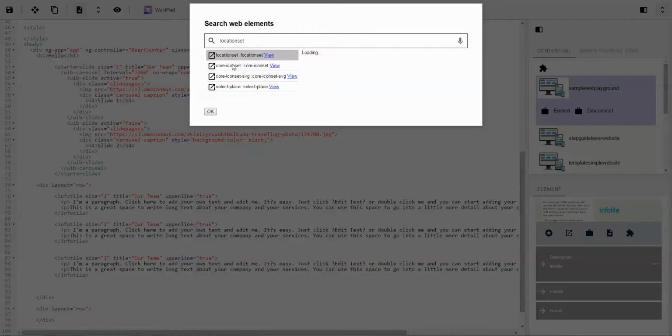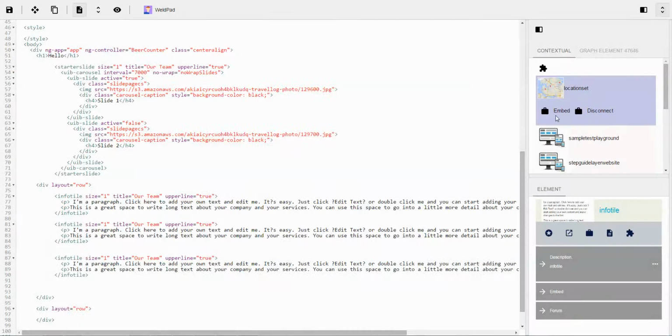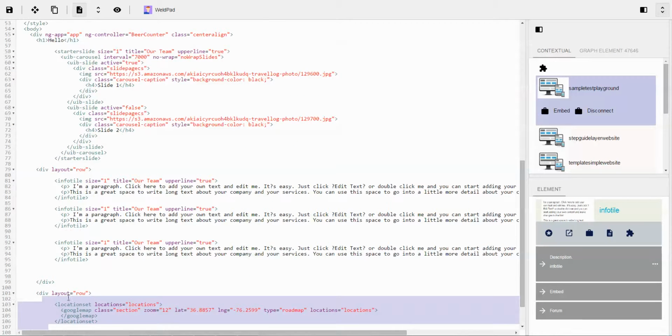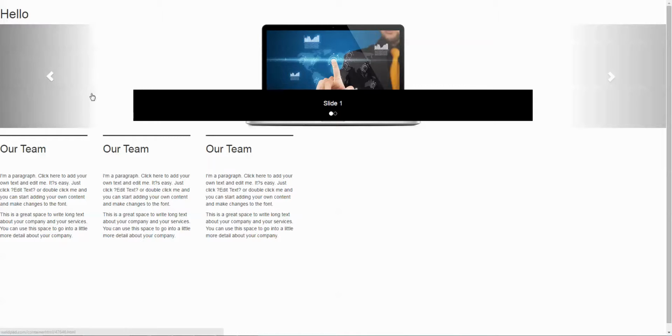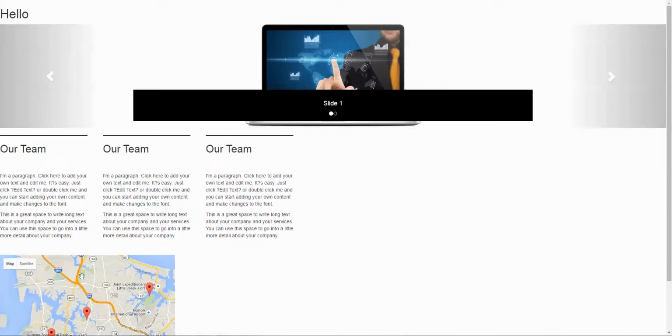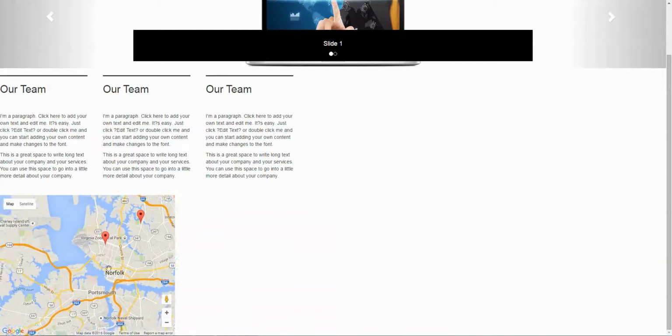Here we are, location set, and let's embed it in the code, save it. Now let's preview it. Beautiful, here's the Google Map.